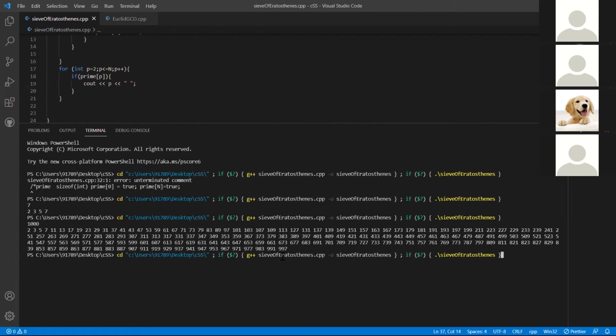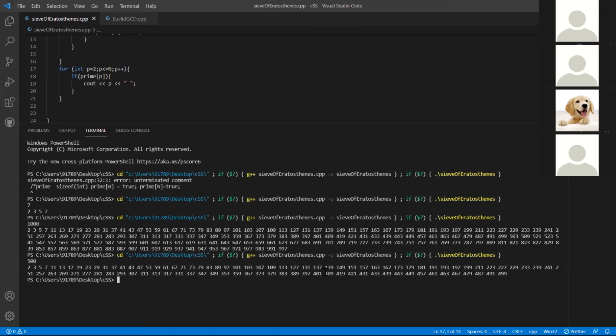Guys, do you have anything to ask? Do you want me to run this and check for another number for you? So yeah, this is basically the sieve of Eratosthenes. I hope it's clear for you, and if it's not, please feel free to ask.